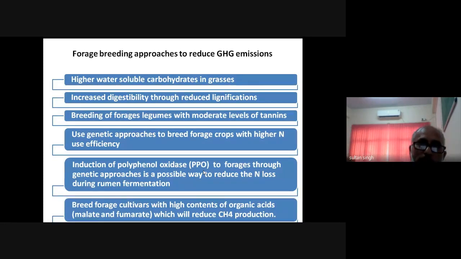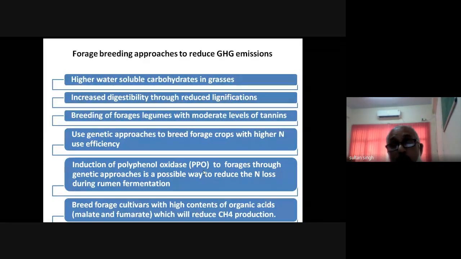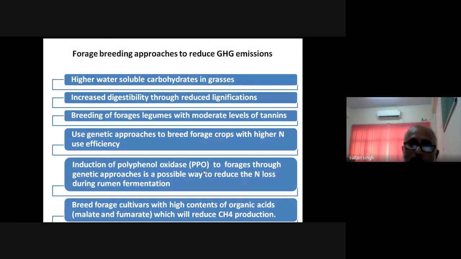So if we develop such kind of feeds which are moderate in tannins, if we develop such type of legumes, in that case there will be more utilization of the nitrogen, and the nitrous oxide production from the dung will be less, because there will be less excretion in the dung, if we introduce a moderate level of tannins in the case of legumes. Then again, tannins I have already discussed, most of the things.